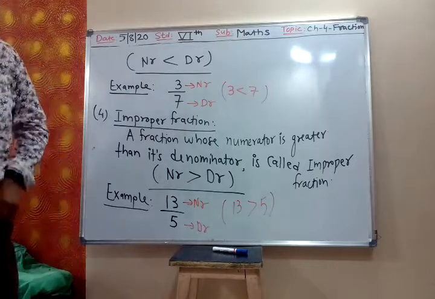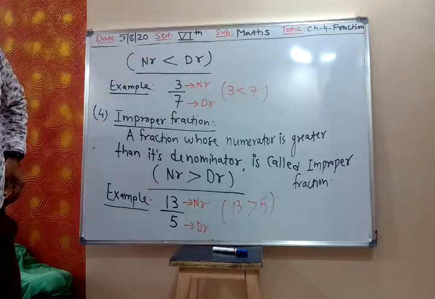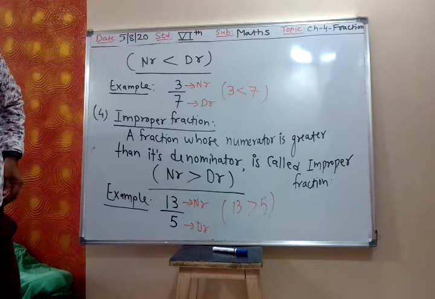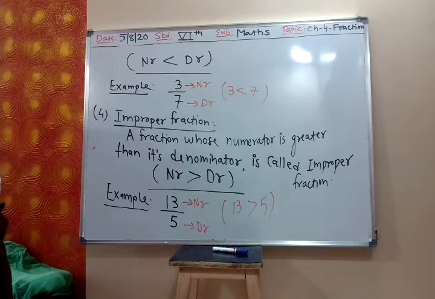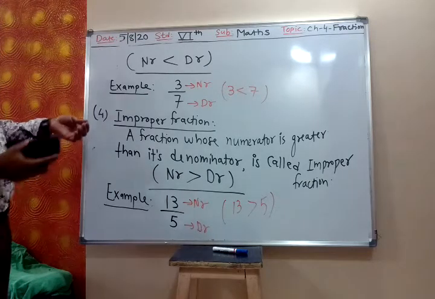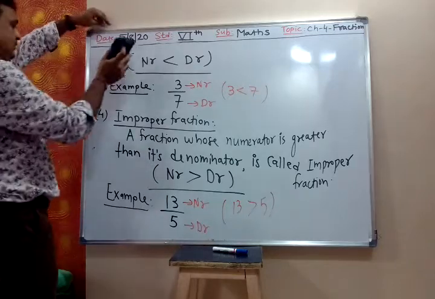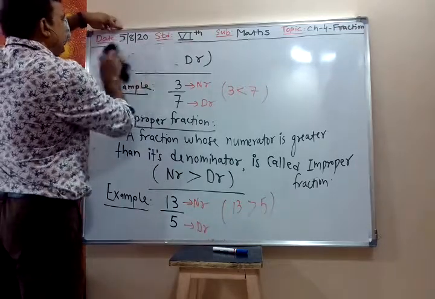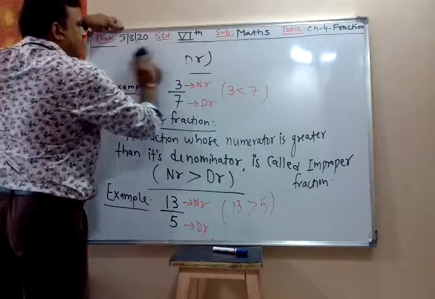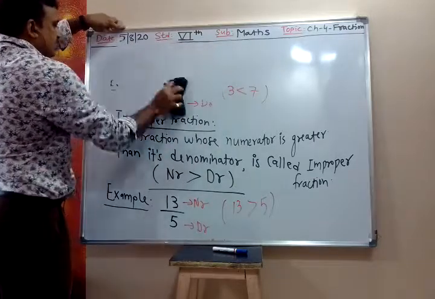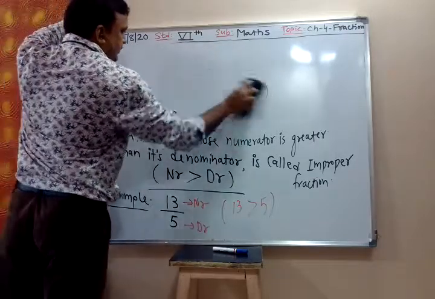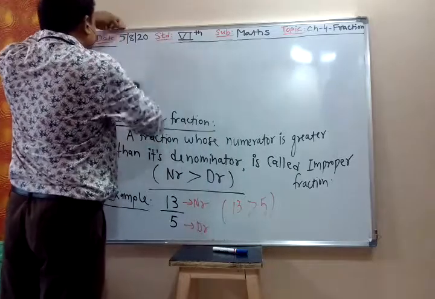Then we have the fifth type, unit fraction.